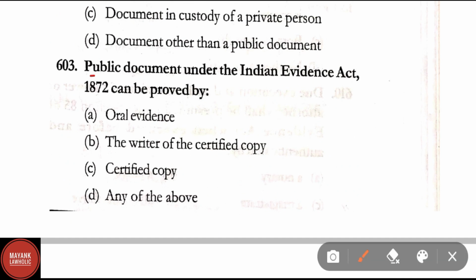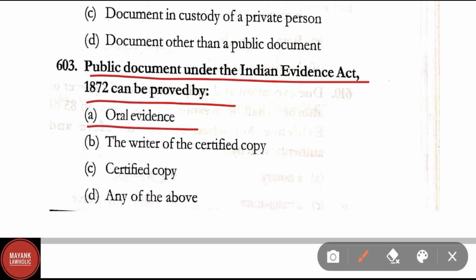Question number 603. Public document under the Indian Evidence Act 1872 can be proved by oral evidence, the writer of the certified copy, any of the above. Correct answer is option C, that is certified copy.